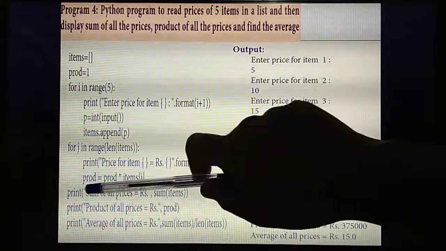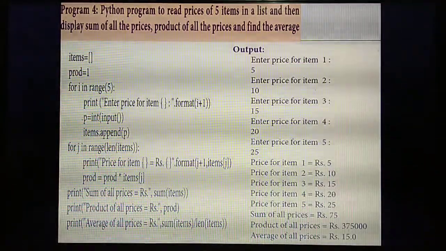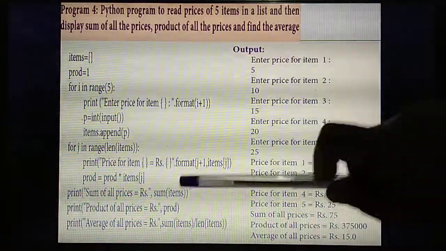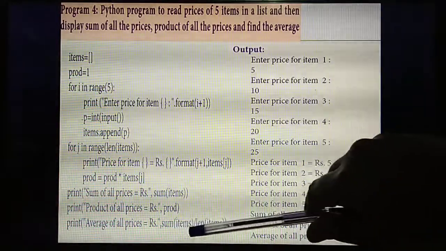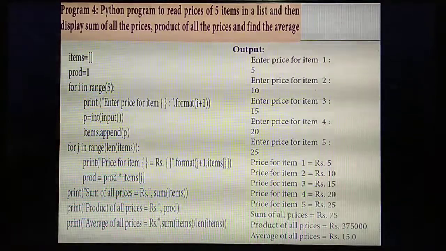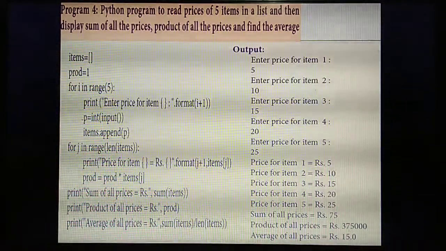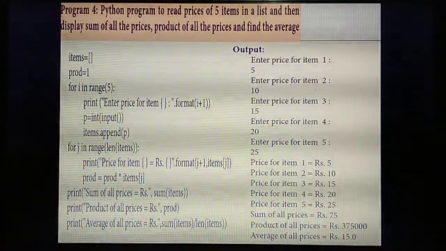Then product. So product you have already calculated in which variable? Product. So equal to calling product. So to find the average of all prices, what's the formula? Average of all prices, total sum divided by total length of the items. So sum of all items divided by total length. Total length means 5. So somewhat tough only.